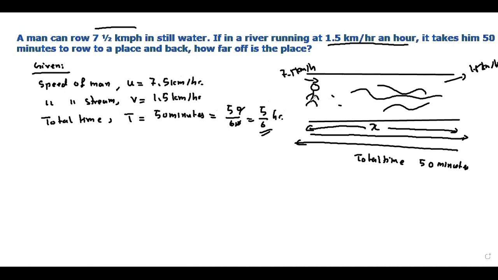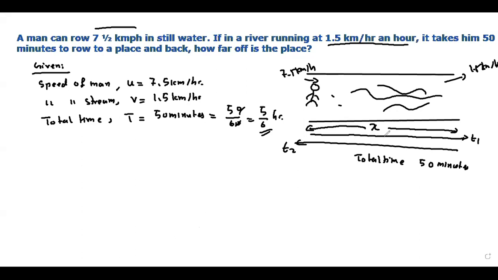Now, the man is going downstream first, so you have to find the downstream speed. First it is downstream speed, then it is upstream, the opposite. So for going downstream let the time be t1, and for upstream he will take time t2.